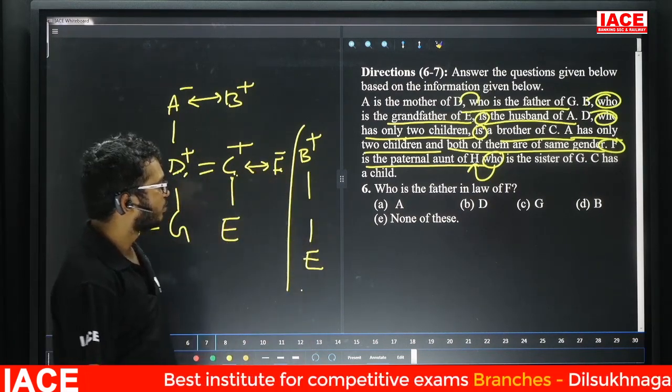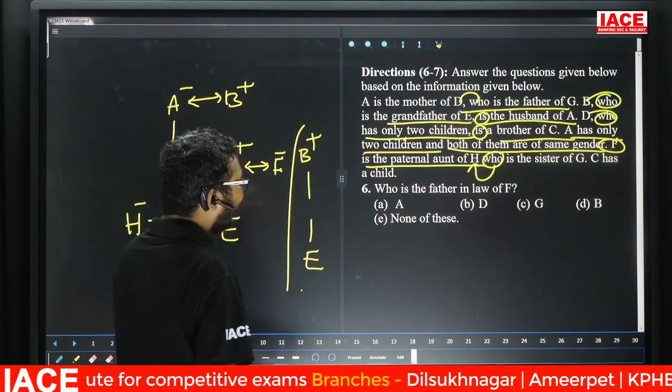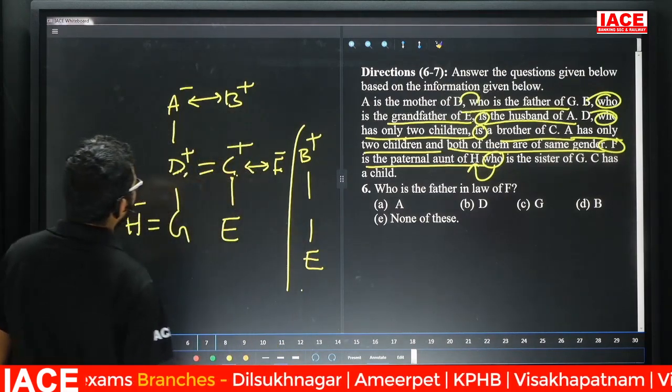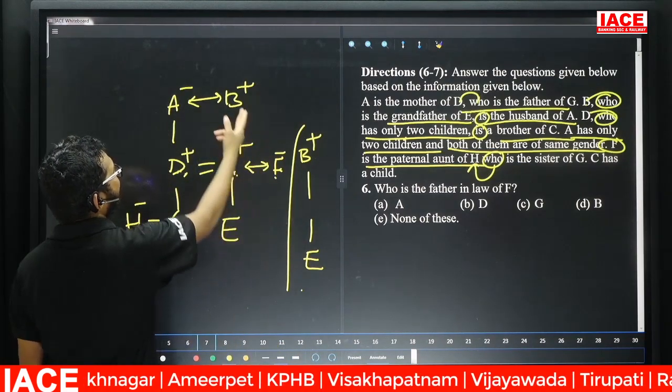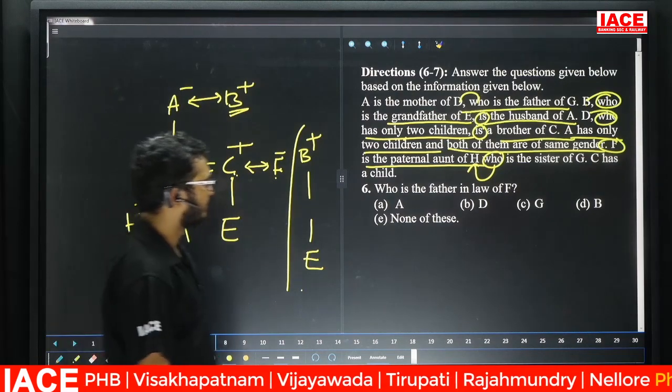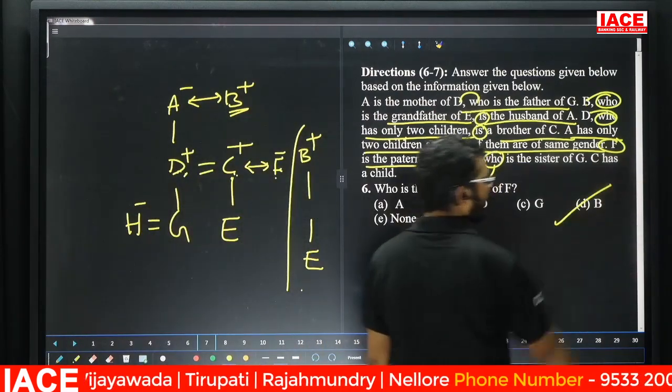Take your question. Question number 6. Who is the father-in-law of F? Father-in-law of F, and friends, check here. F's father-in-law is B. F's father-in-law is B. So question number 6 answer is option D.